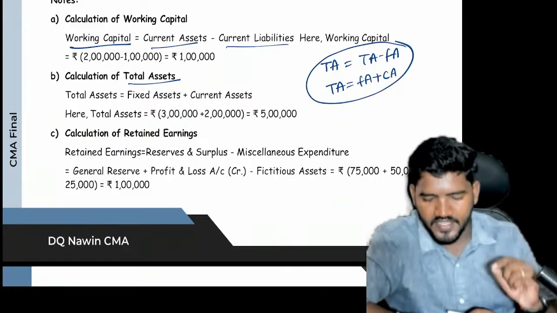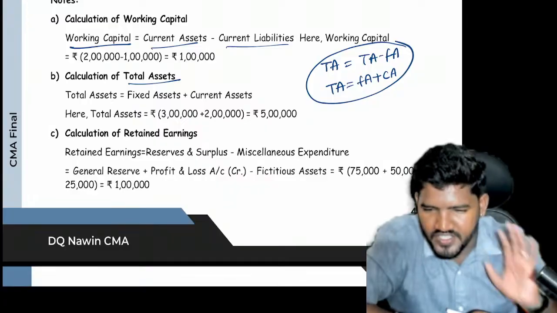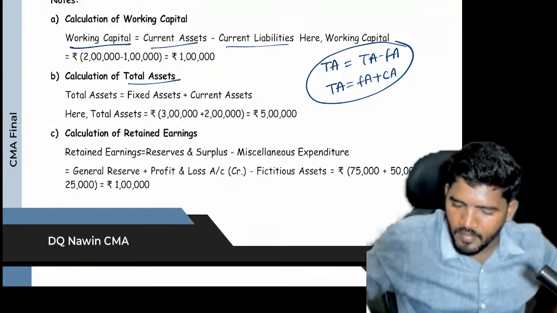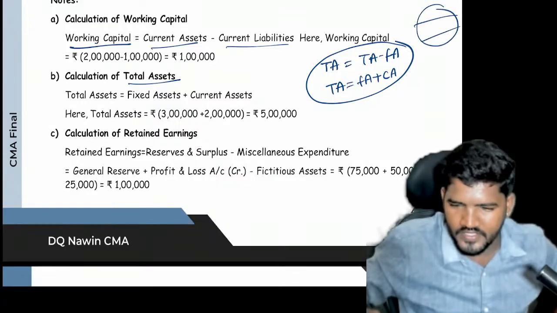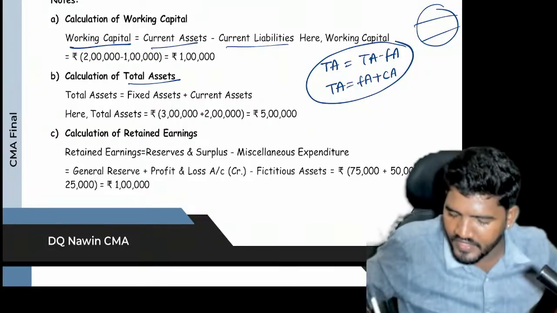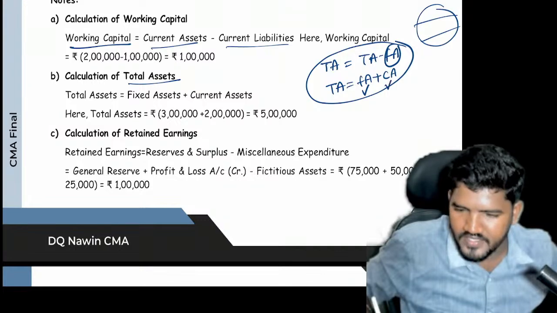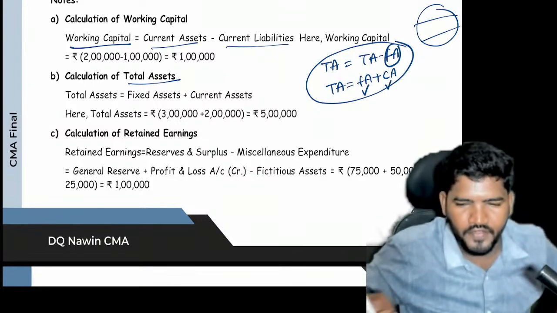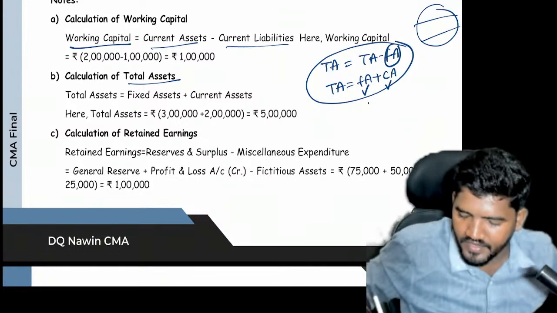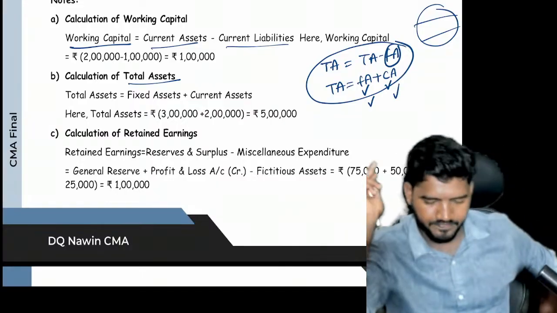The ultimate thing is to ignore the fictitious assets. If you take the balance sheet total, it includes fictitious assets, that's why I reduced. If you take individual fixed asset and current asset, here we are not including fictitious assets, that's why we directly calculate fixed asset plus current asset.